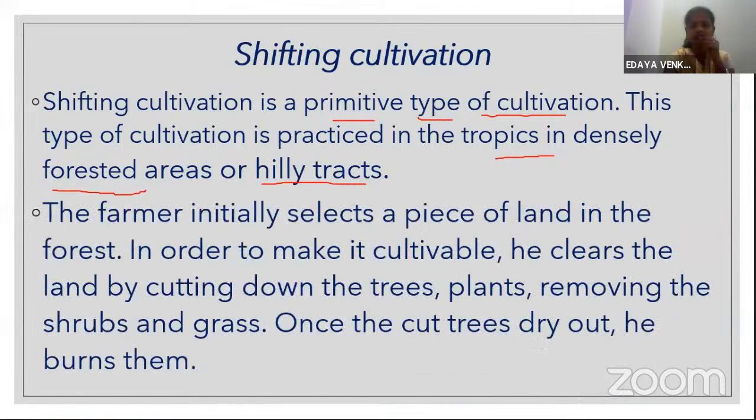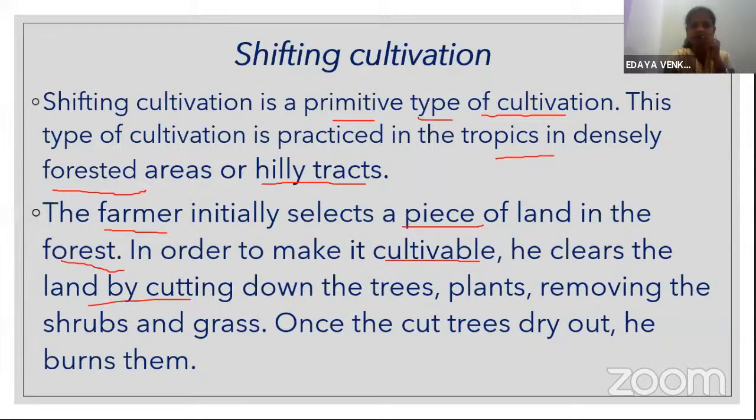First of all, a farmer selects a piece of land in the forest or hilly tract, and makes it clear so that it will be in a position for cultivation.